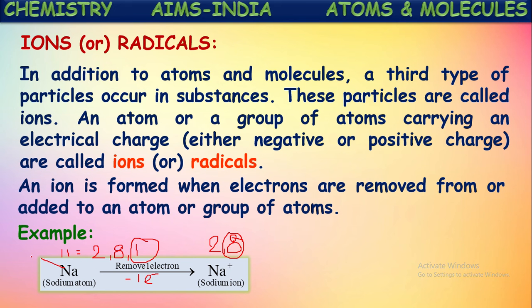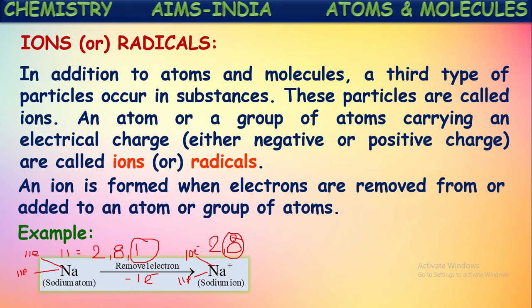We know sodium contains 11 electrons and 11 protons, because of that its atomic number is given as 11. So the number of negative charges, that is electrons, is 11. The number of positive charges, or protons, is also 11 in a neutral sodium atom. To become stable, it will lose one electron. After losing one electron, it will have 10 electrons only, but there is no change in the number of protons.